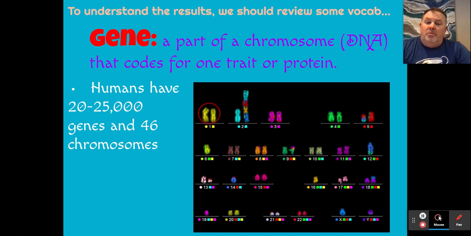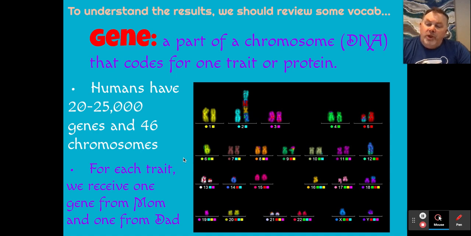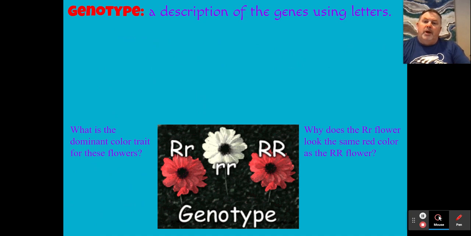And this pair of chromosomes here has certain genes embedded in their DNA. So for each trait or gene, we'll receive one gene from the maternal side and one from the paternal side, from mom and dad.